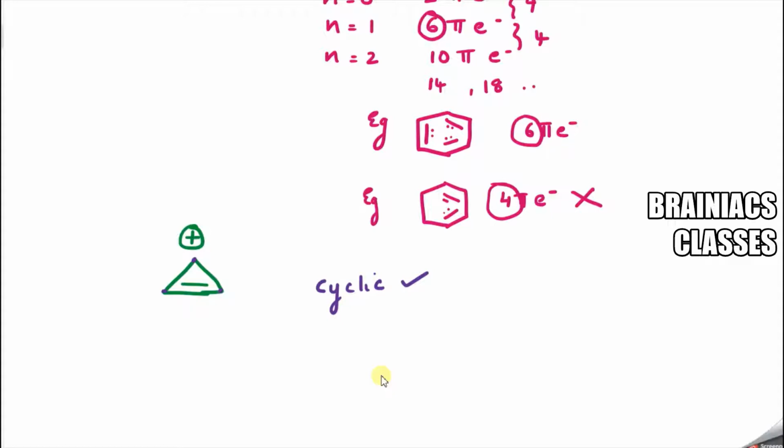Now next one, we need to check whether it is planar or not. So to check the planarity, we will draw the structure in detail. Now I will come to this structure. So I know that carbon always has valency 4. So coming to this carbon, one valency is going like this, another valency going like this. And there is a positive charge there. So what does this positive charge indicate? Positive charge comes when a bond breaks, correct? And the electron gets lost. So that means one valency is gone. So how many valencies remain?